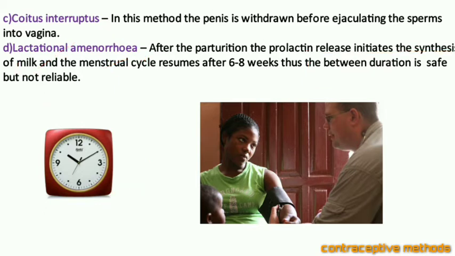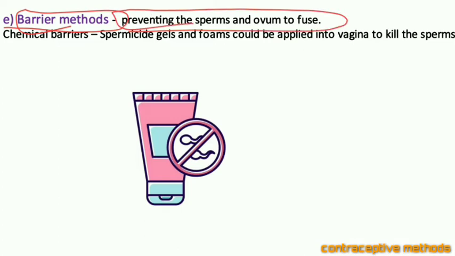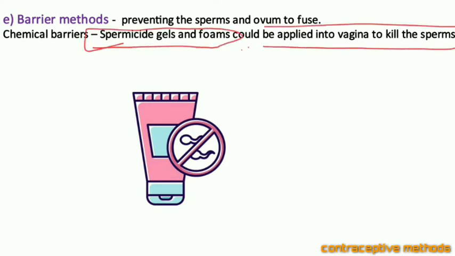Hope you are understanding. Now barrier methods are there. These are also the temporary methods, the barrier methods which prevent the sperms from fusing with the ovum. In this, chemicals are used, which may be spermicide gels or foams. These spermicide gels or foams are applied into the vagina to kill the sperms.